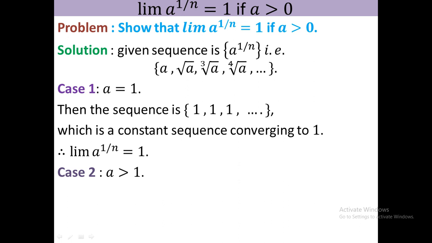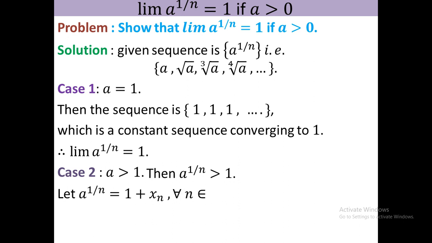Now I discuss case 2, when a is positive. Sorry, here I consider a is greater than 1, strictly greater than 1. Then a to the power 1 by n must be positive. Now consider a to the power 1 by n equal to 1 plus something. Here we consider xn. In the previous problem we considered this as 1 by mod r equal to 1 plus something. 1 by mod r is not depending on n, but here a to the power 1 by n depends on n, so we consider this as a function of n, that is a sequence, where xn is greater than 0 for all n belongs to N.